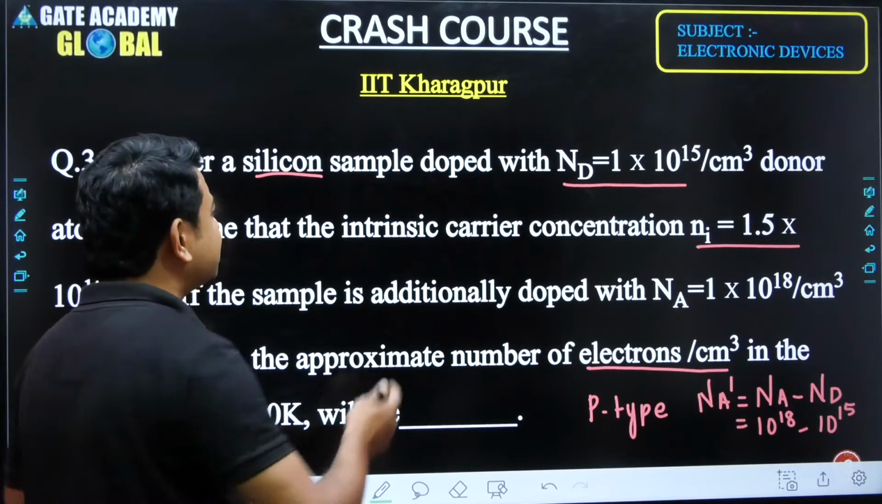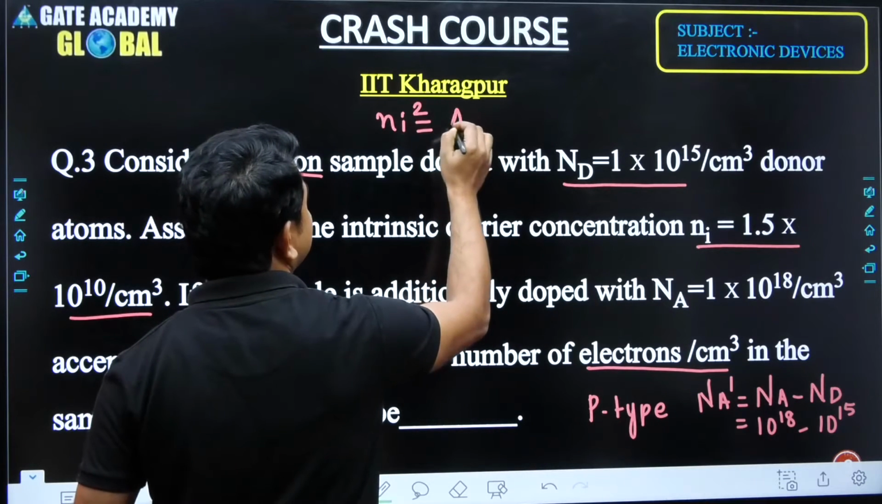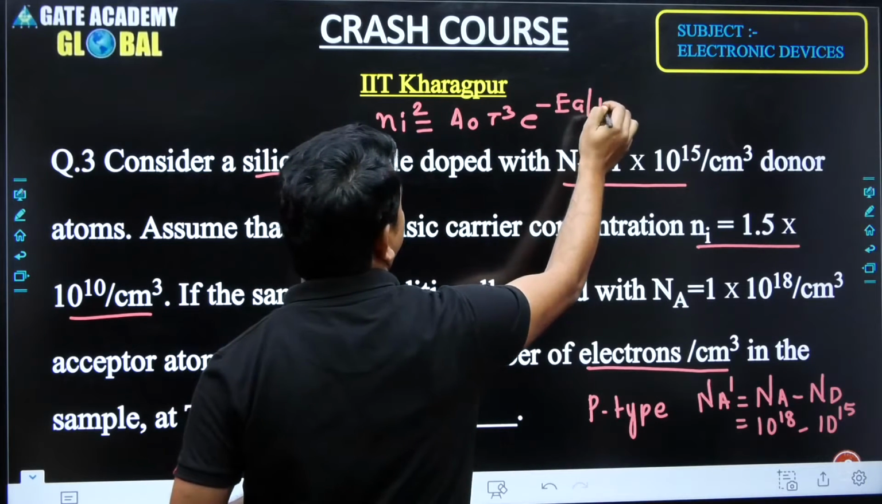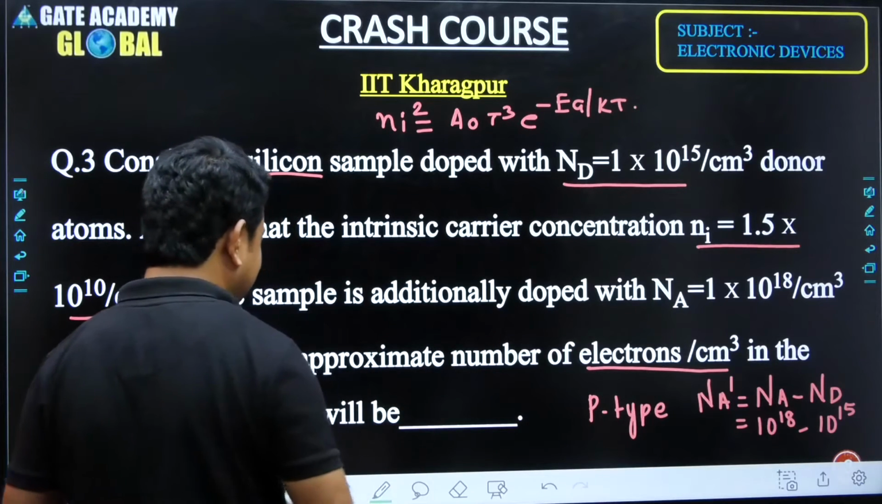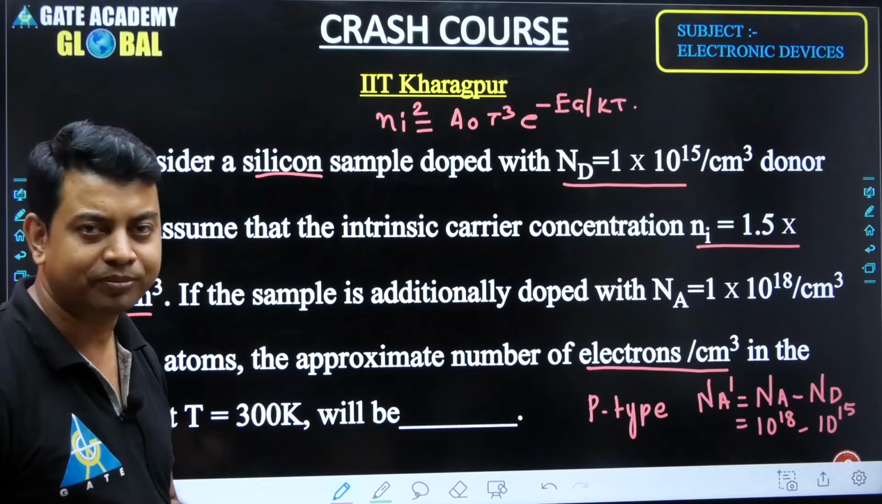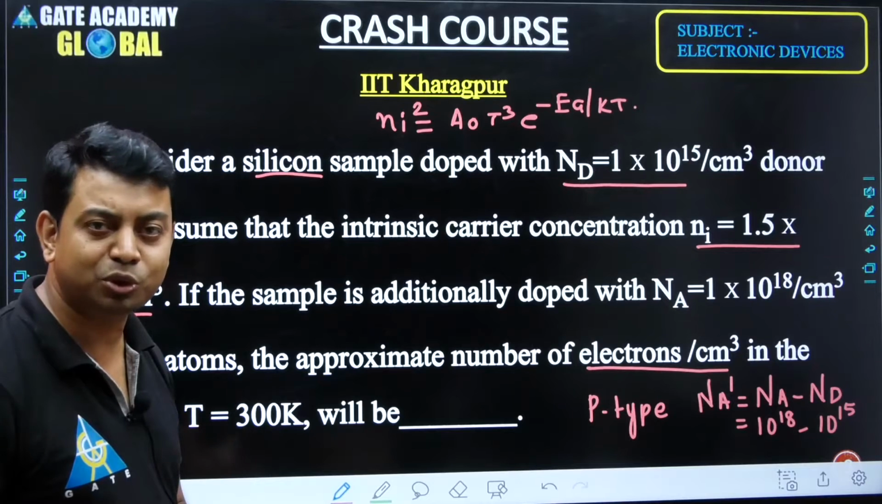Temperature formula means what, sir? It means we have to calculate Ni again. Ni square is equal to A naught T cube e raised to minus Eg upon kT. We would have to apply this formula to find the concentration. But here we have to think about only 300 Kelvin. So every part is very important. If some part gets changed, definitely we would have to think about those parts.